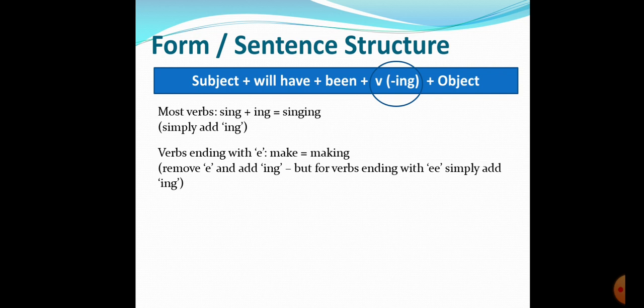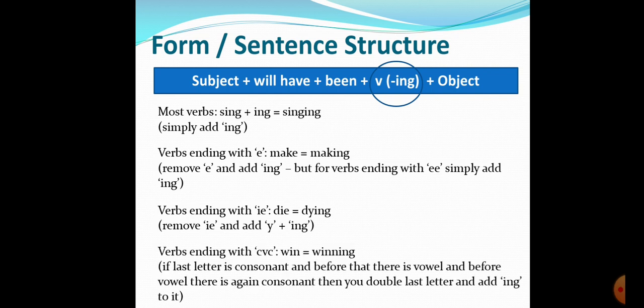Reiterating things, then you do not have to memorize, it stays in your brain for a longer period of time. Okay. Great. So, verbs ending with ie. What you do is you replace ie with the letter y, and then you add ing. So, die becomes dying. Then there is the CVC method, consonant, vowel, consonant. You double the last letter, and then you add ing. So, win becomes winning. Great.